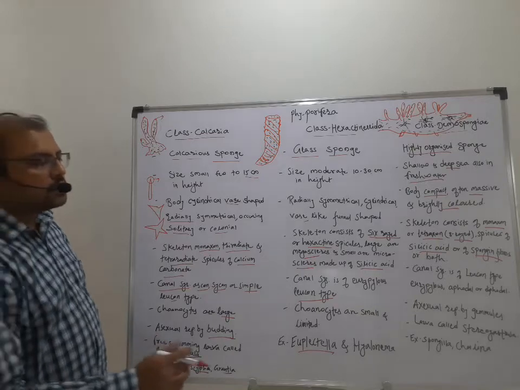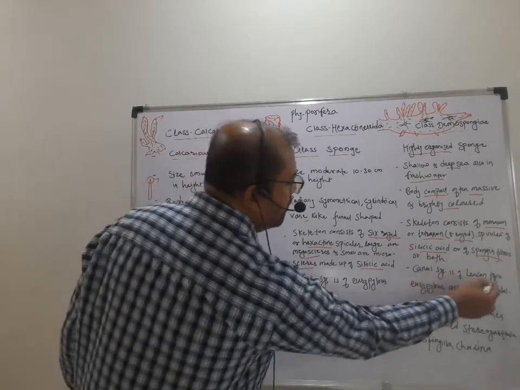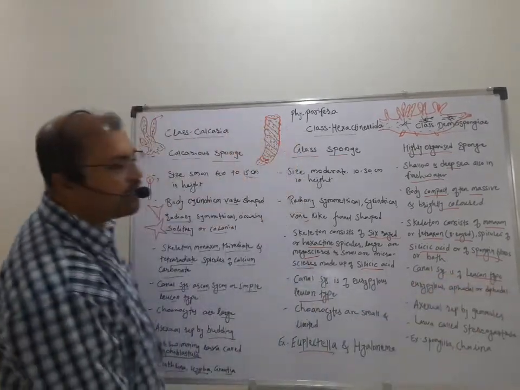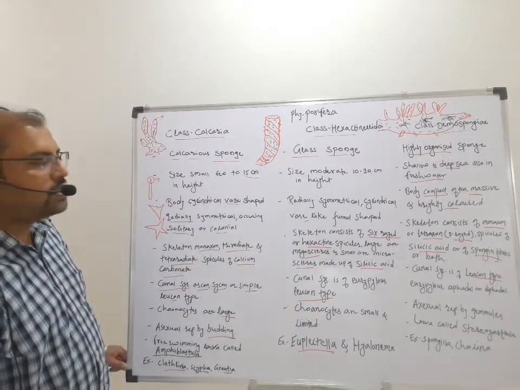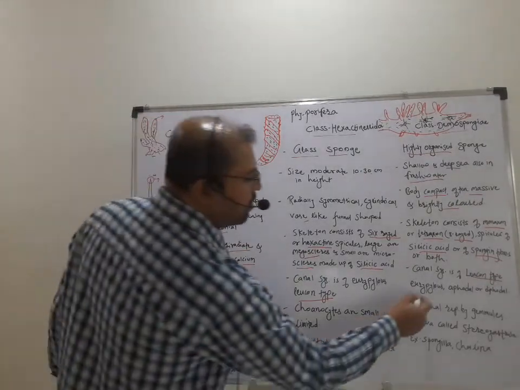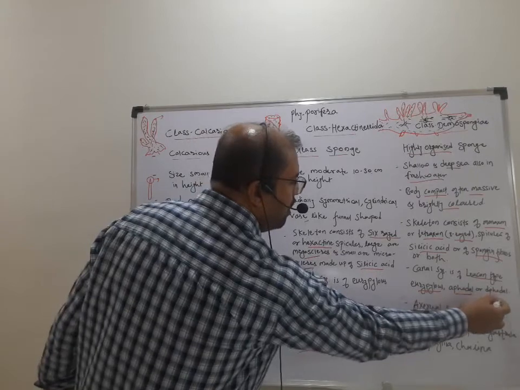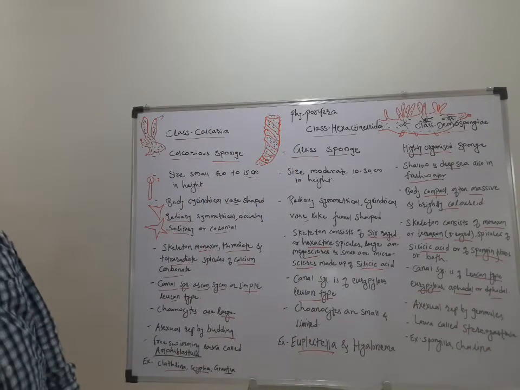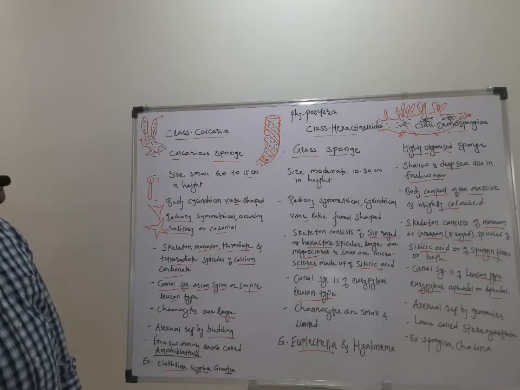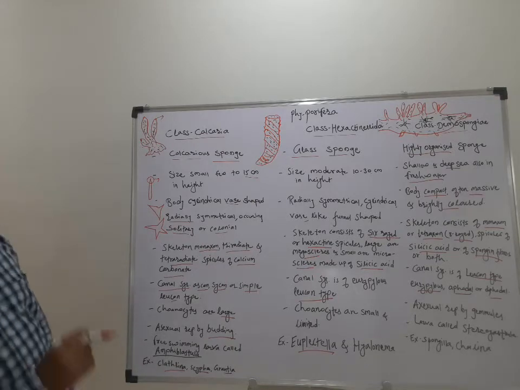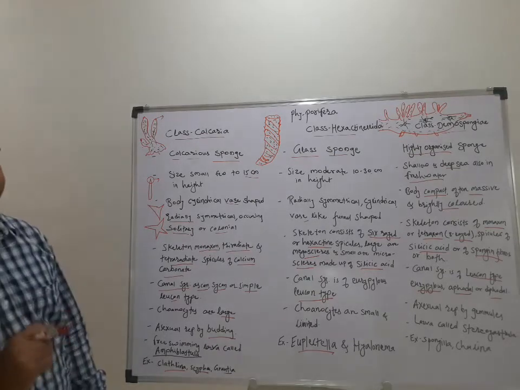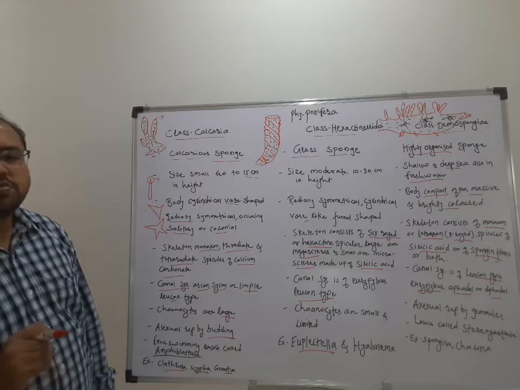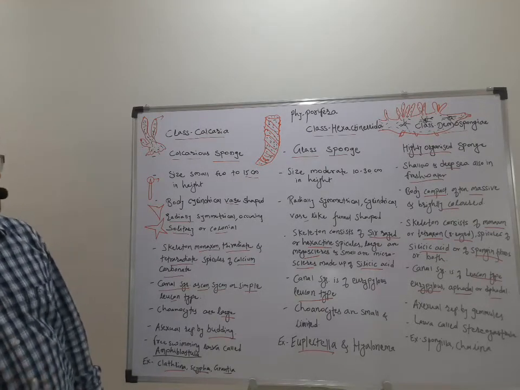Then the canal system is of Leucon type, which is a highly modified type of feeding system, and is of Urophilus, apodal or diplodal type. So Leucon type of canal system is seen in Demospongia, and the skeleton is made up of silicic acid along with the spongin fiber, or protein fiber.